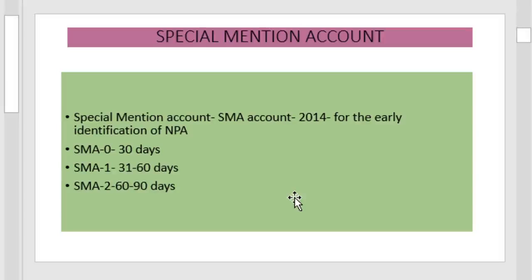SMA 0 category is if it remains unpaid, overdue for 30 days. If it remains overdue for 31 to 60 days, then it is termed as SMA1. If an asset remains overdue for the period 60 to 90 days, then it is categorized as SMA2. This is another classification that we follow regarding the non-performing assets in India, that is special mention account. It is on the basis of 90 days, and this is for earlier detection or identification of NPA.